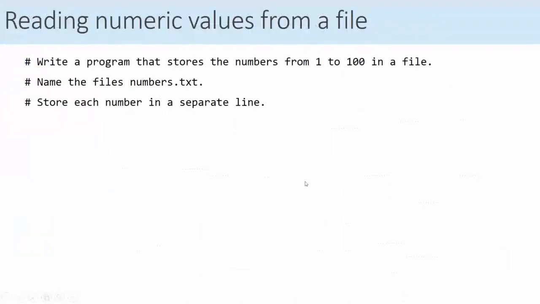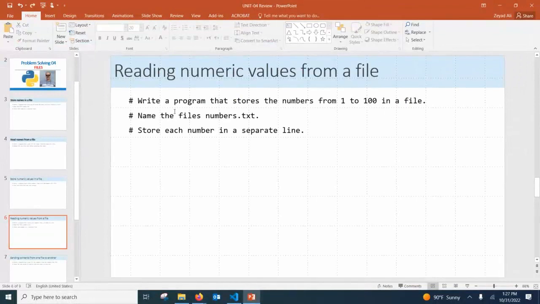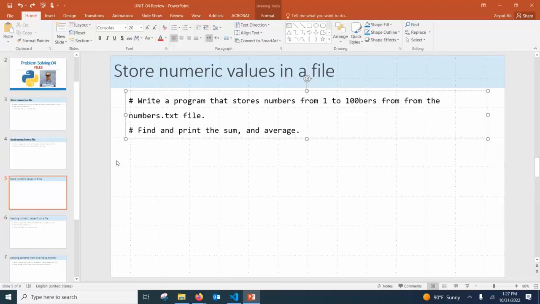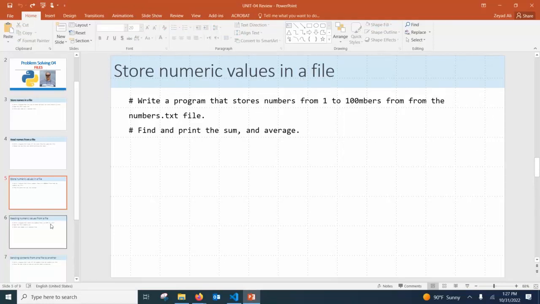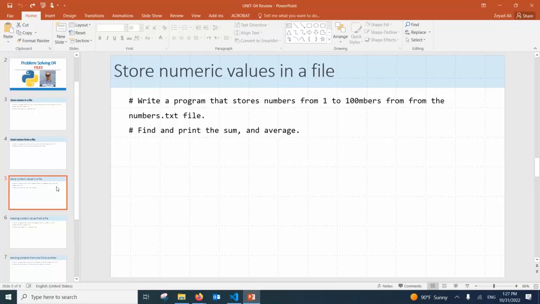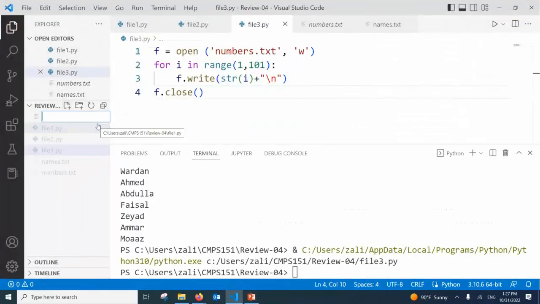Okay. Write a program that stores numbers. Did you find where the mistake was? Okay, store each number in a separate line. So this was the first question, by the way. I only changed the title. The title was wrong. Let me just repeat it and make sure. Okay, no problem. Now we need to read the numbers and find their sum and their average. So we will do it in a separate file.